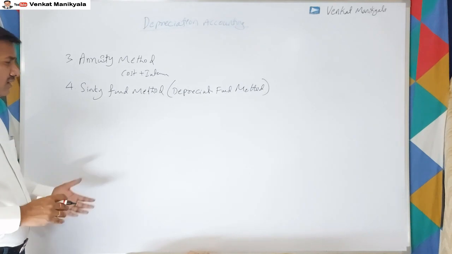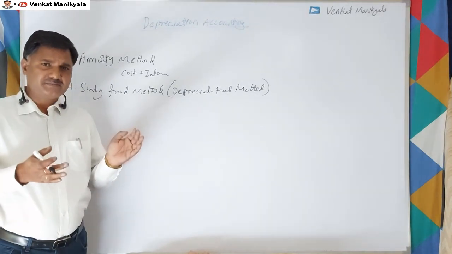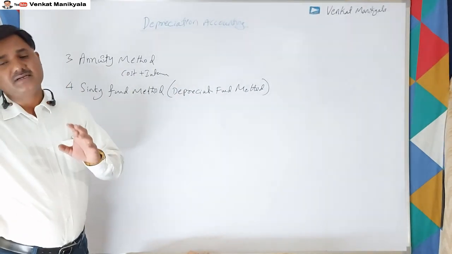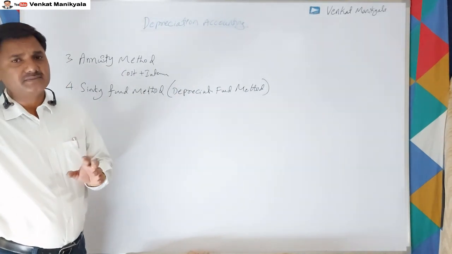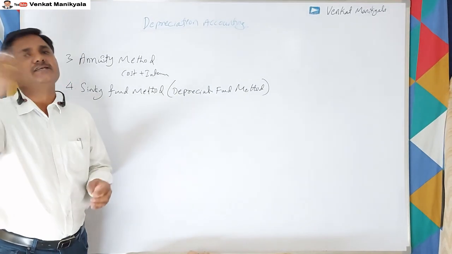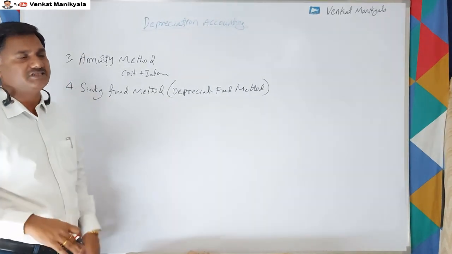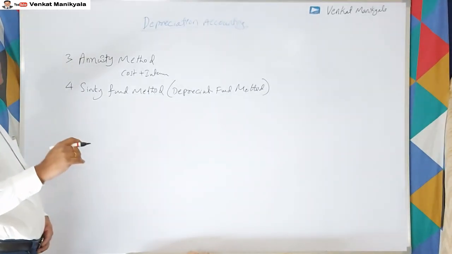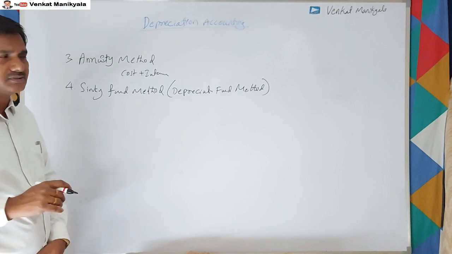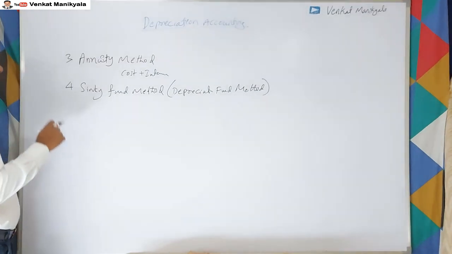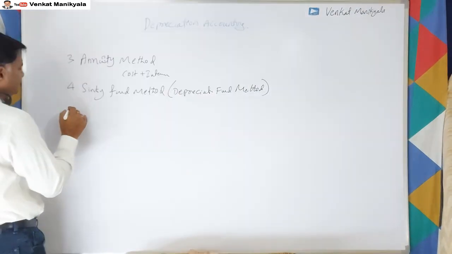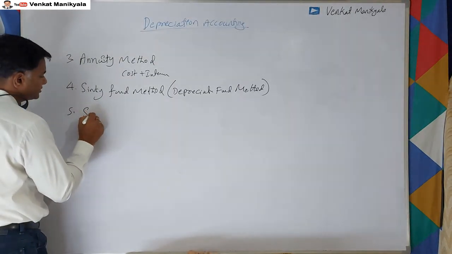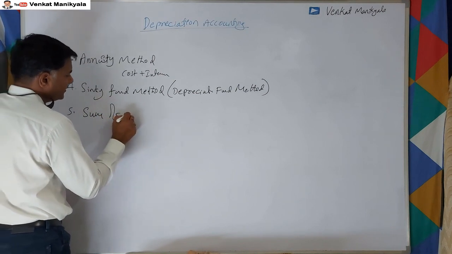What we do is, every year's depreciation, instead of keeping it in the business, we invest outside. Whatever interest or return comes from that, we again reinvest in the next year along with the regular depreciation. Most professional and degree examinations will have problems on the sinking fund method, so this is one of the important ones. The other one is the sum of digits method.